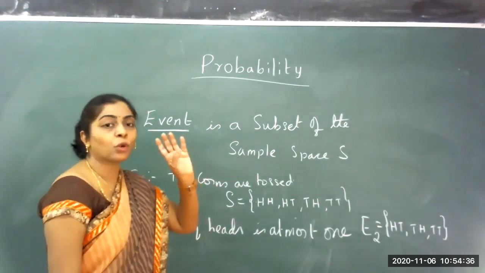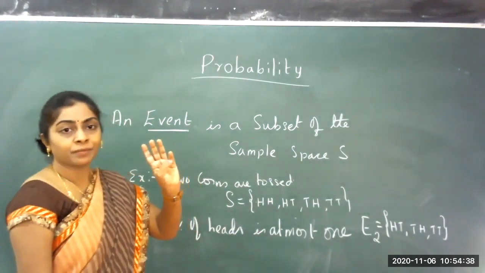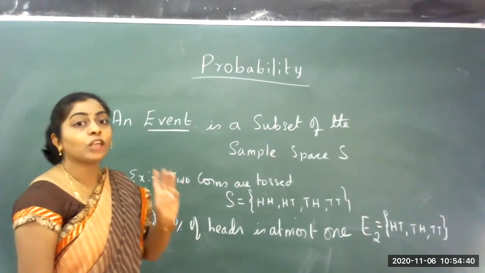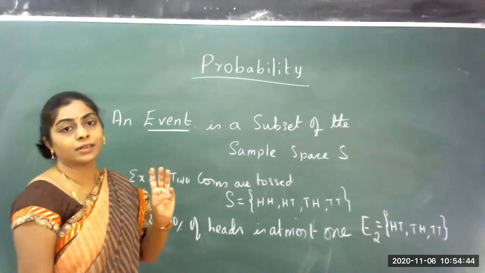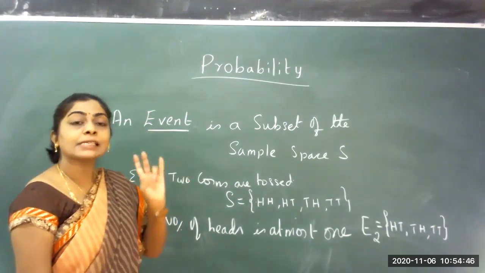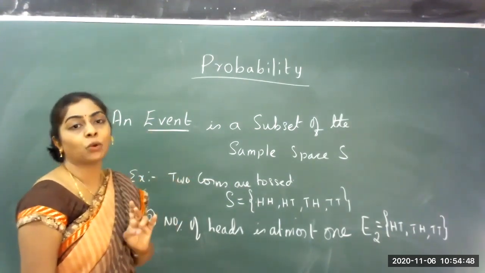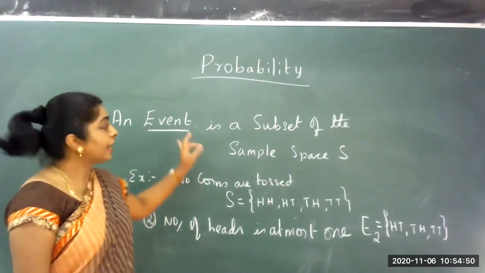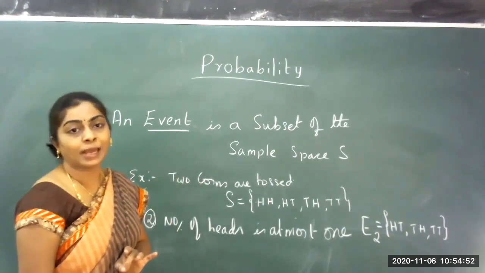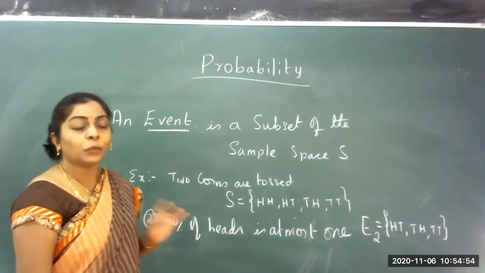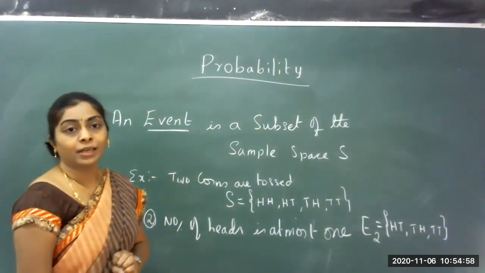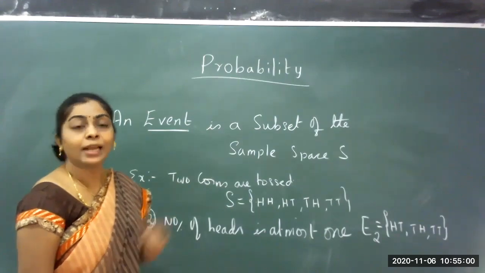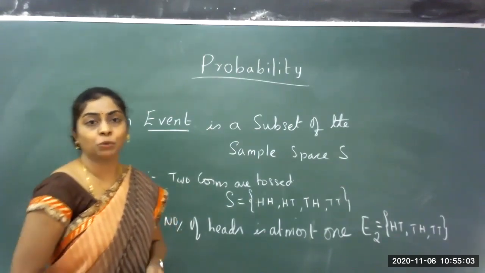So we defined what a random experiment is, where the outcome cannot be predicted in advance with certainty. Sample space is the set of all possible outcomes of an experiment. Event is a subset of the sample space. With this, we also learned last year what probability is. Let us define probability and then start with the second year solution.